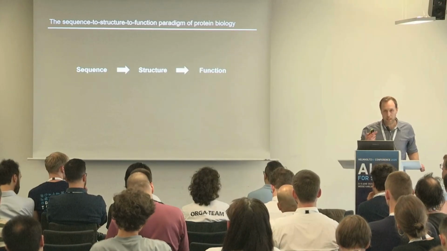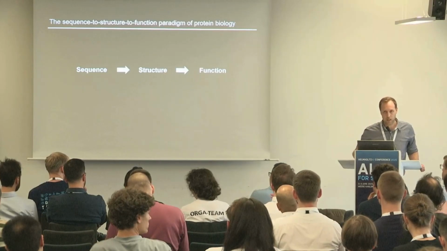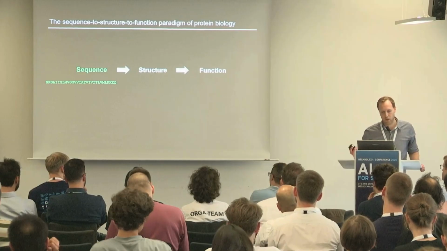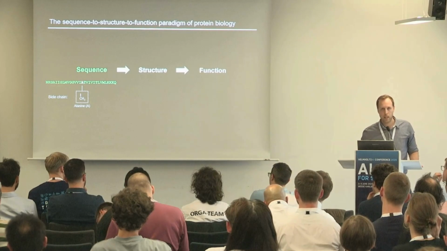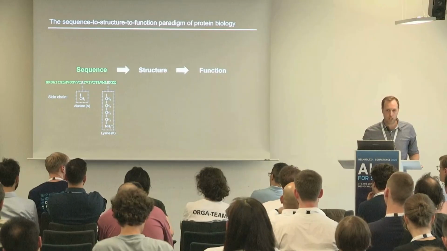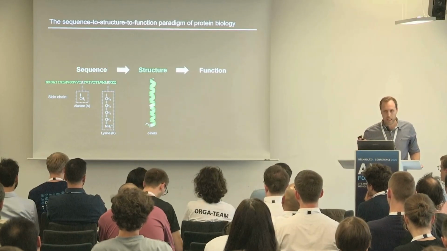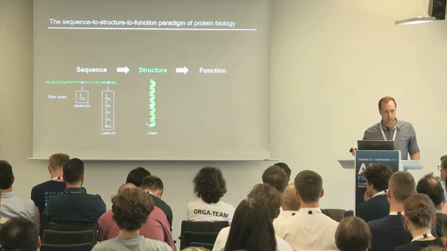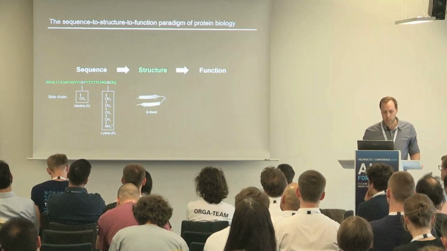A protein sequence defines the structure of a protein, which defines the function of a protein. The sequence of a protein is a chain of amino acids. There are different ones, for example, alanine, which is small and hydrophobic, and lysine, which is large and hydrophilic due to its positive charge. The sequence you can see here is adopting a helical conformation, a so-called alpha helix. And there are other important secondary structure elements, such as the beta sheet or random coils.